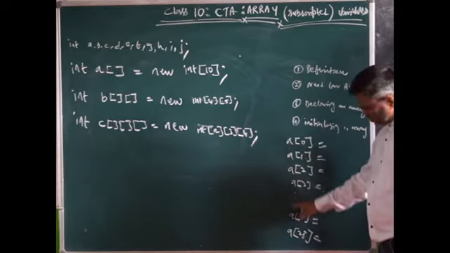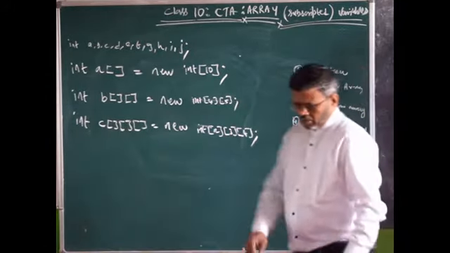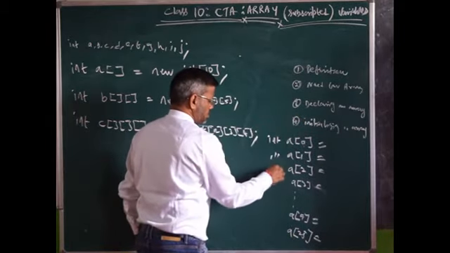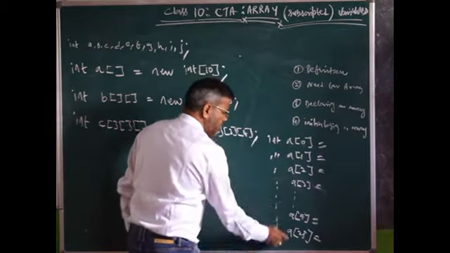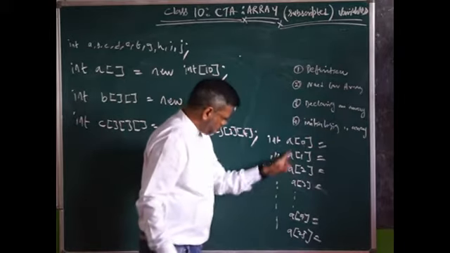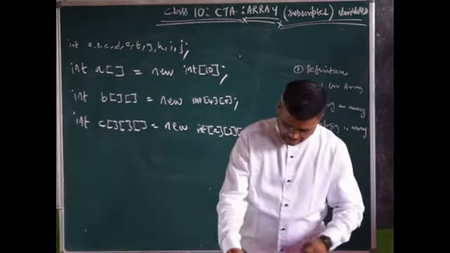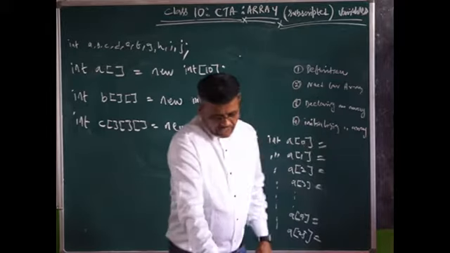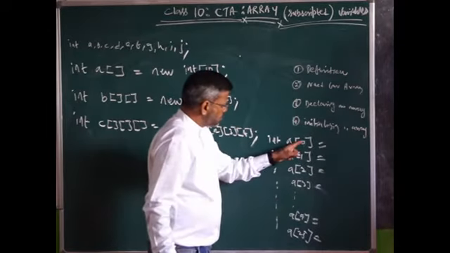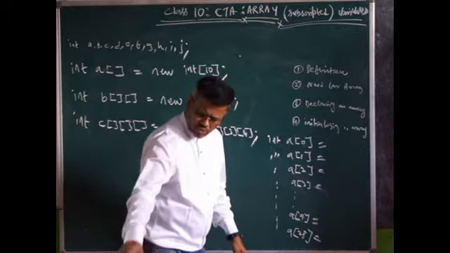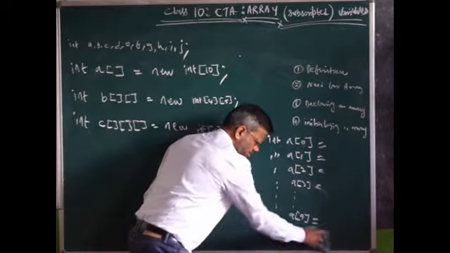All of them are integers, all of them have the same name, but it's in continuous memory spaces and referenced by 0, 1, 2, 3, 4, 5 up to 9. Right?